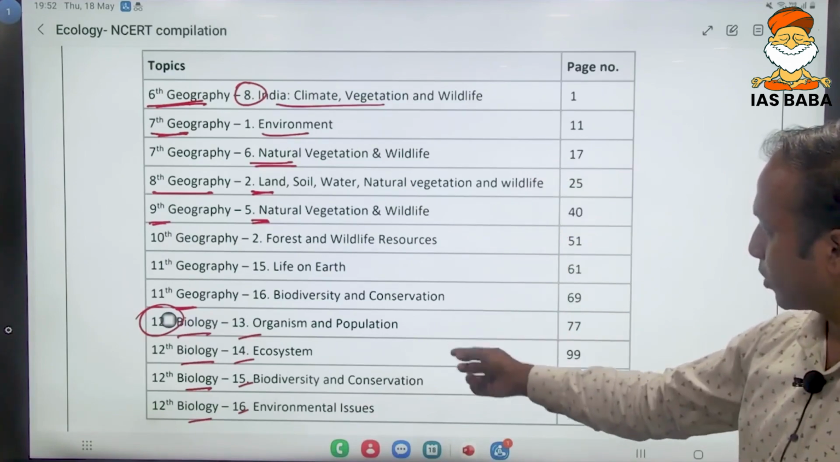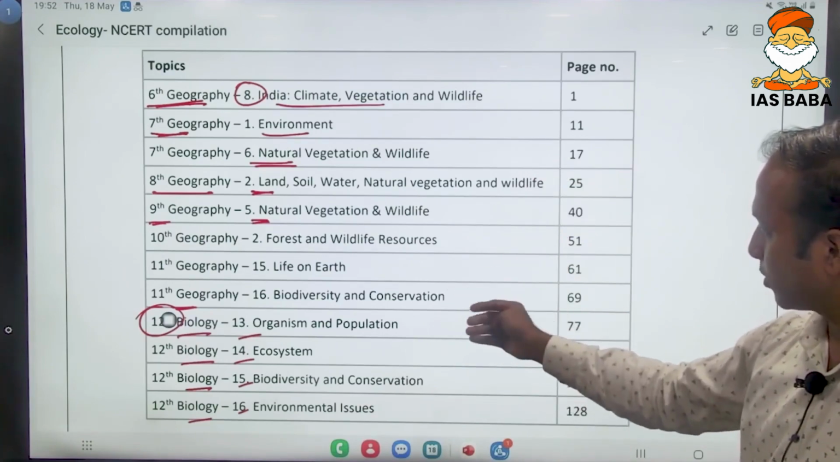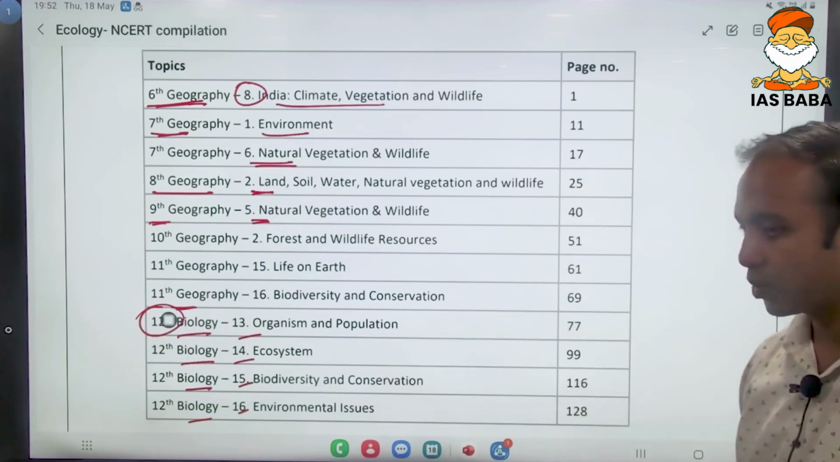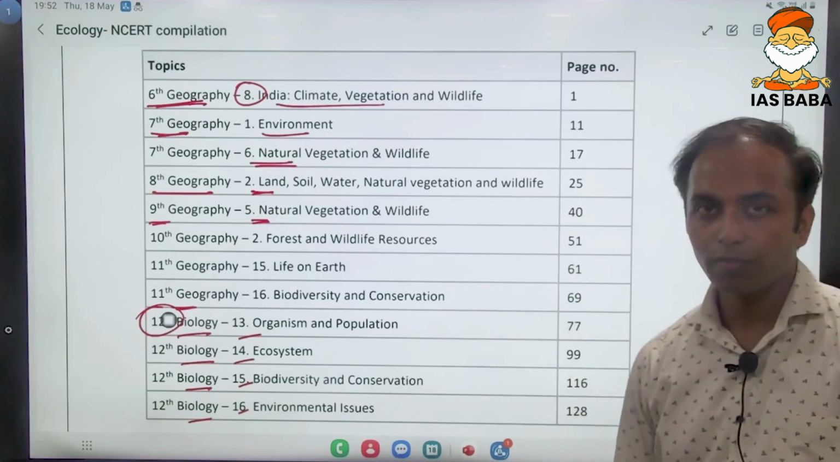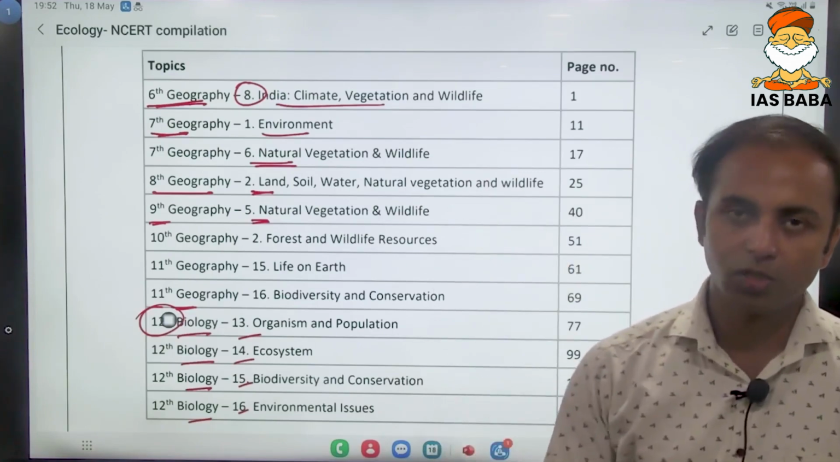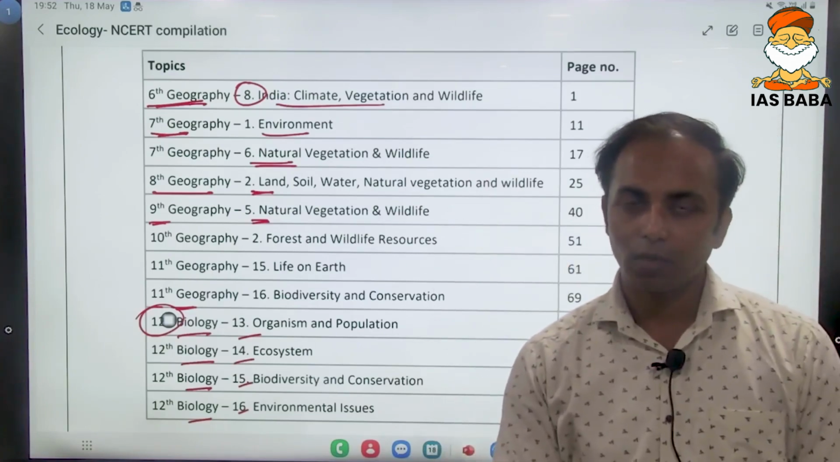And lastly, you can see the last 4 chapters on biology. Chapter number 13, 14, 15 and 16 of 12th standard can be referred. And this will give you a better idea about the basics of the environment and ecology.